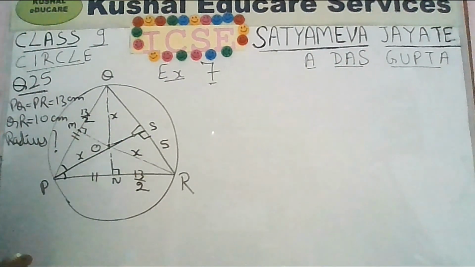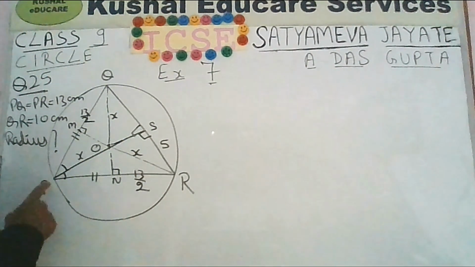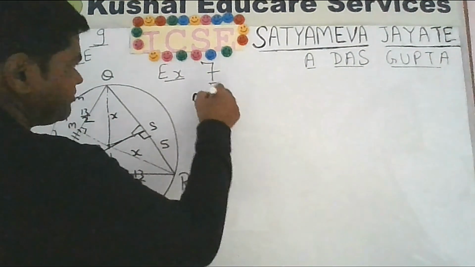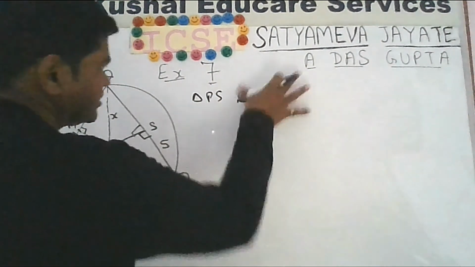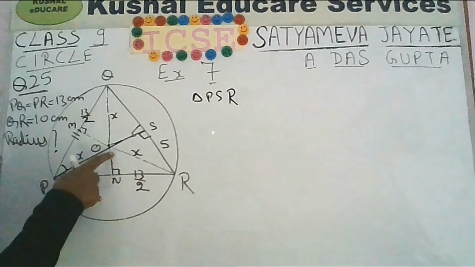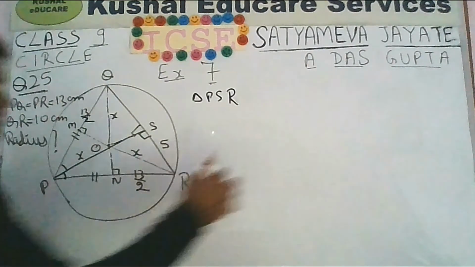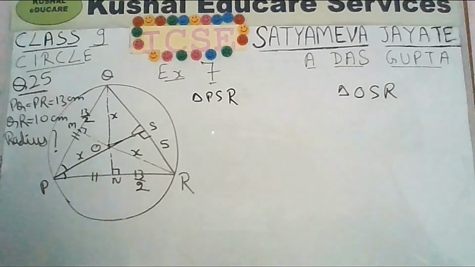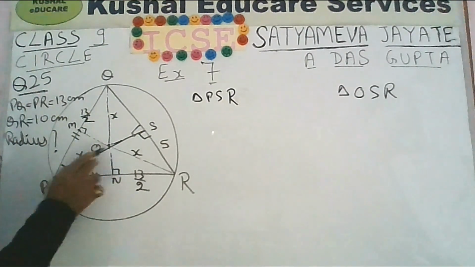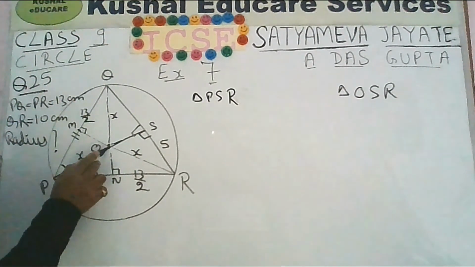So two times you can use Pythagoras theorem. Once for triangle PSR, it is a right angle triangle, and also you can see triangle OSR. So for triangle PSR, O is the circumcenter.